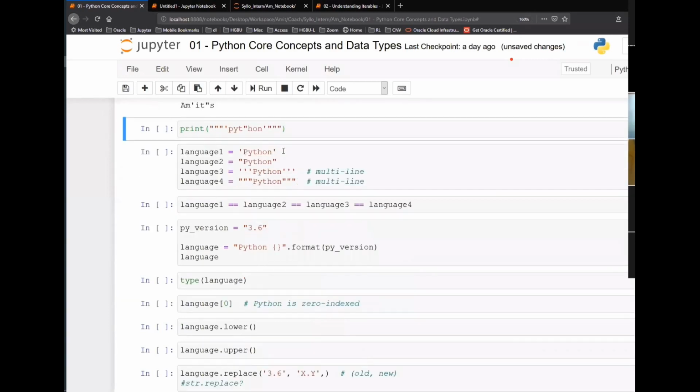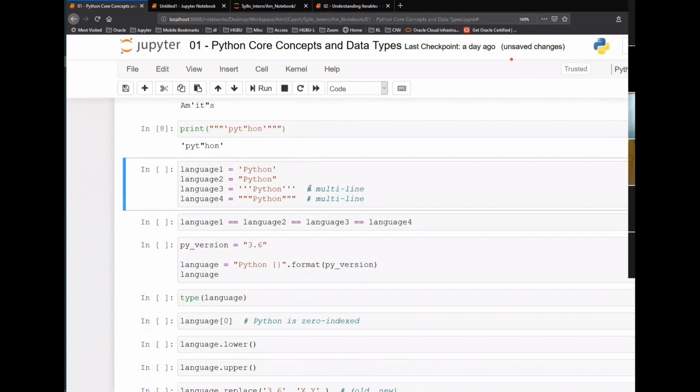Okay, now moving ahead. This is just the same example that I tried to explain above. I have different variables, and in one I'm storing Python within single quotes, in another I'm storing Python within double quotes, in language 3 I'm storing Python within triple quotes, and language 4 is Python within double triple quotes. Now I'm saying language 1 double equals language 2 double equals language 3 double equals language 4. What will be the output?